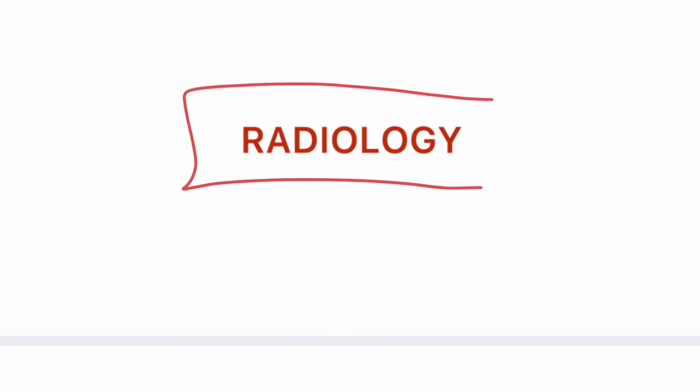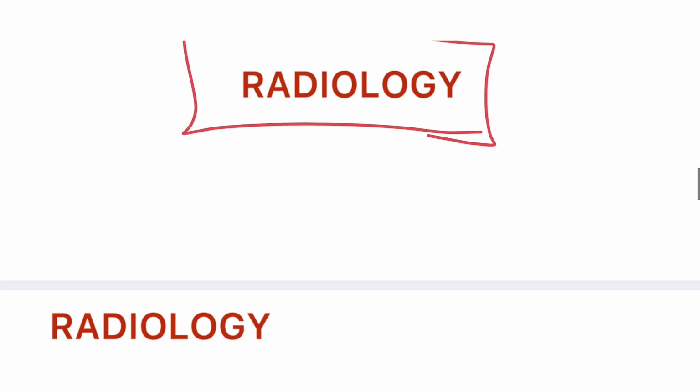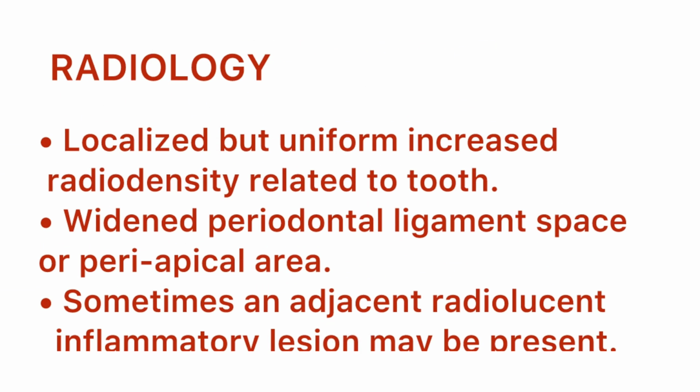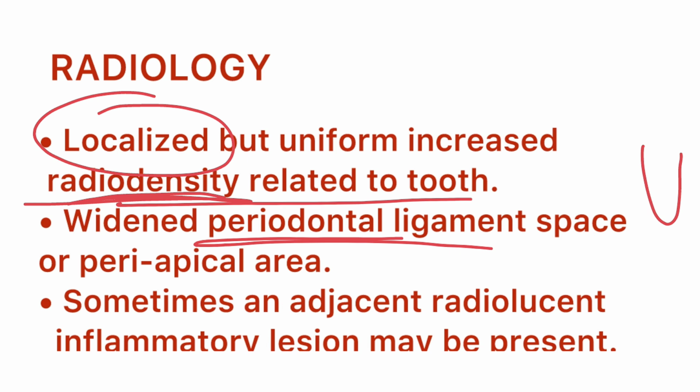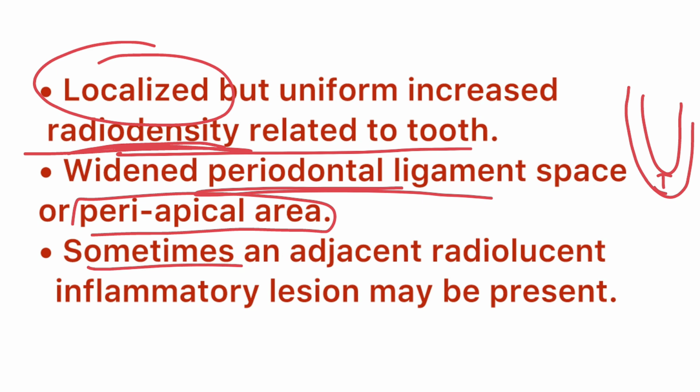Now let us see the radiology of focal sclerosing osteomyelitis. A localized but uniform increase in radio density related to the tooth is seen. It is important to remember, the localized uniform increase in radio density. Widening of the periodontal ligament is seen; the periodontal ligament surrounding the tooth gets wider, usually around the periapical area. And sometimes an adjacent radiolucent inflammatory lesion is seen, surrounding the localized sclerosis.